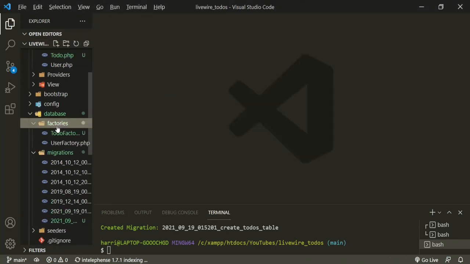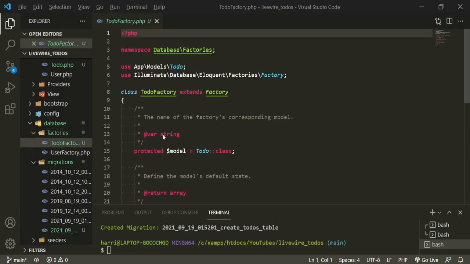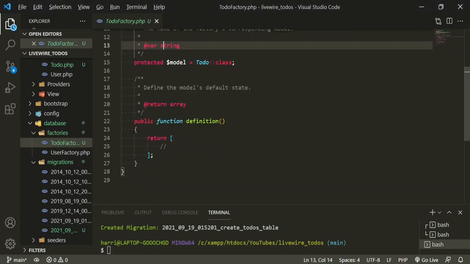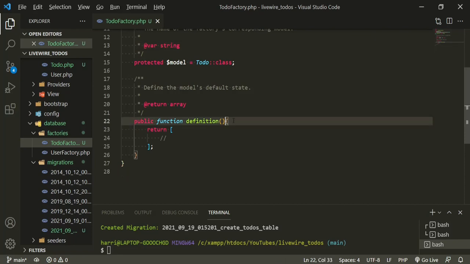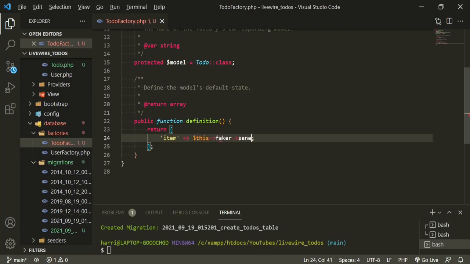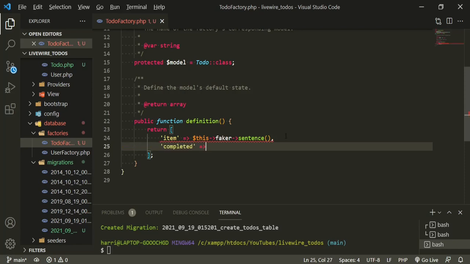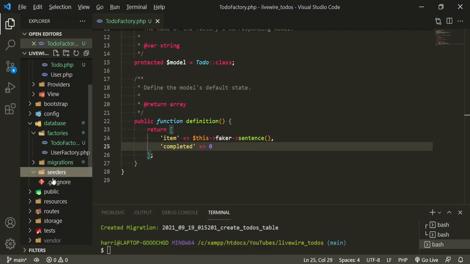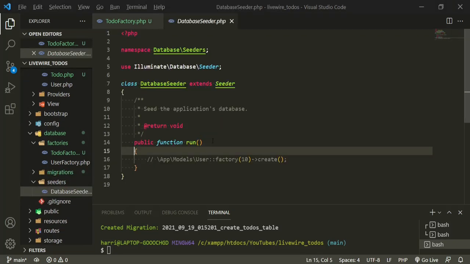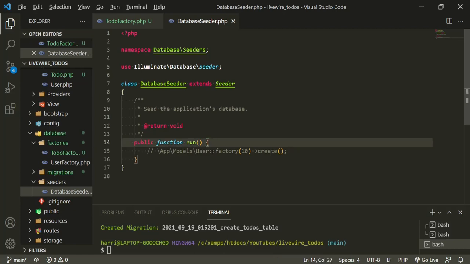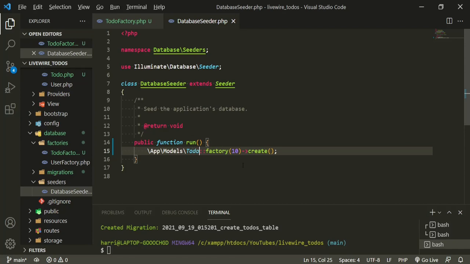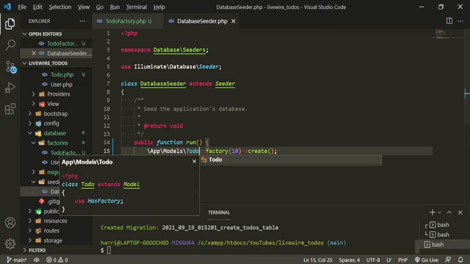Okay, so let's go ahead and close up the migration, and then we can also close up the model, and we'll open up factories and work on that to-do factory. So this is going to be really simple. All we'll need to do in here is create those fields that we just made. So we'll say item equals this Baker sentence, and then for completed, we'll just make that a 0. And now if we head over to the database seeder, we can just uncomment this one and use it for the to-dos. Change this to Todo and factory 10, create. Fantastic.